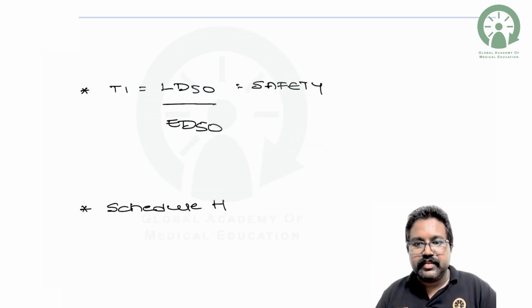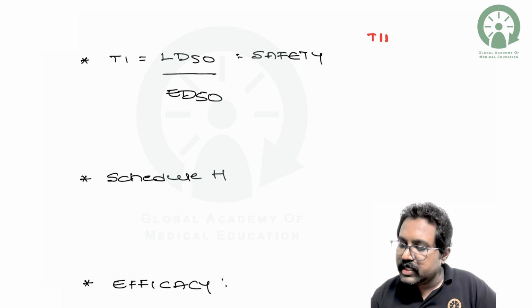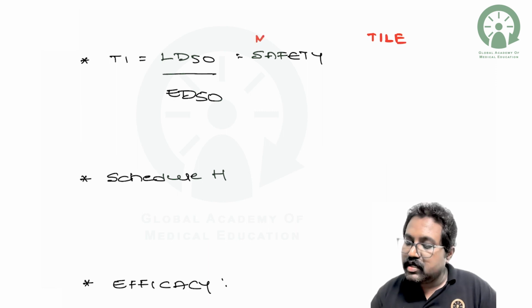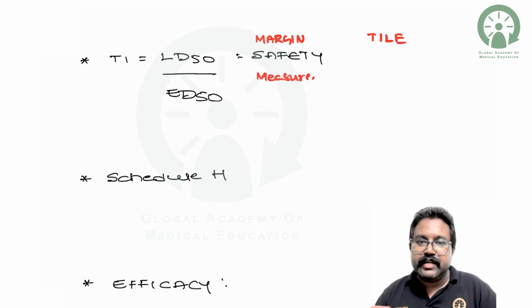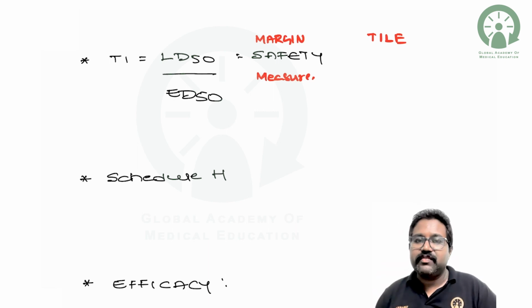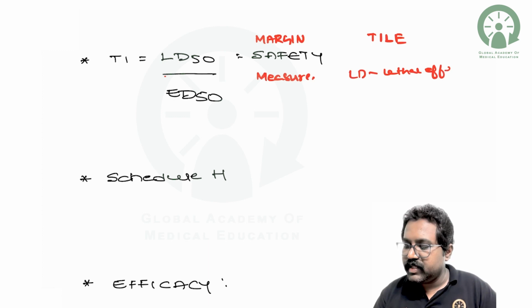So next, coming to the therapeutic index. How you can remember is TILE. Therapeutic index is a measure of safety, or a margin of safety. They call it in many words. It is calculated by the lethal dose 50 divided by ED 50, that is the effective dose 50. So LD stands for lethal effect, the dose at which 50% of the individuals will have a lethal effect, and ED stands for effective dose.